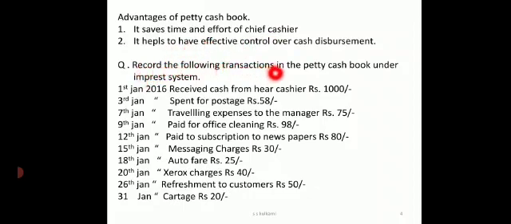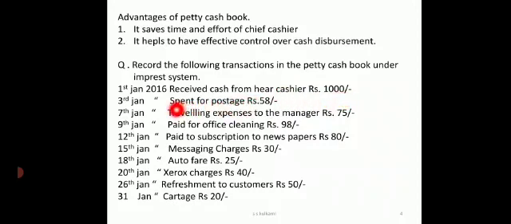So now we are having transactions which are given, where all the amounts received and paid are given. You have to just copy down this problem on a separate page so that you can understand how the petty cash book can be recorded. On 1st January, received from the main cashier or head cashier, it is 1000.